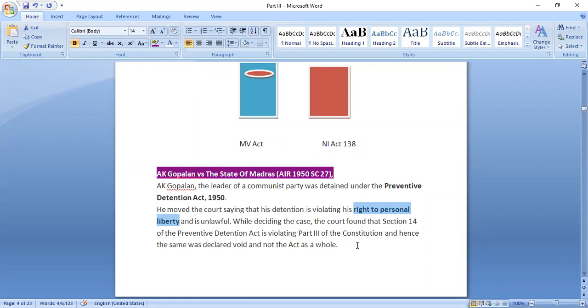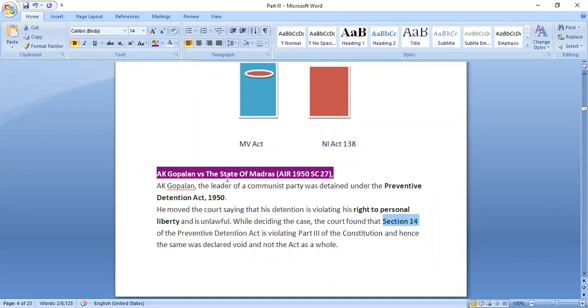While deciding the case, the court found out that it is only section 14 of the Preventive Detention Act which was violating the provisions of Part 3. So they saw whether it can be separated from the rest of the act or not. Even if we remove section 14, whether the act would have some meaning or importance or not. The court found out that section 14 can be separated. So they declared section 14 of the act invalid.